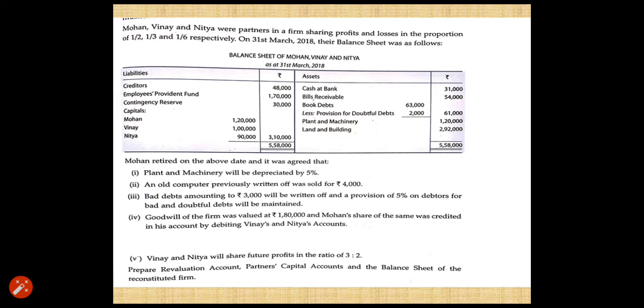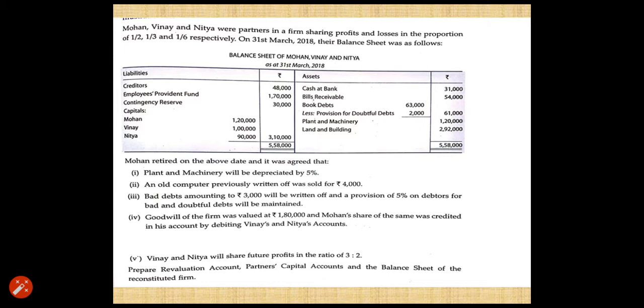These are certain adjustments that you have to do before reconstitution. So, with this example, let us try to understand various adjustments which we are going to do at the time of retirement of a partner.